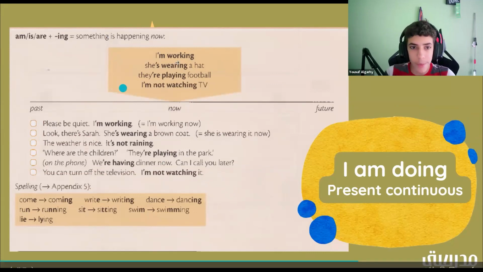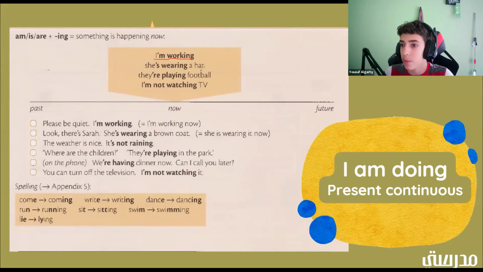Okay. So I'm working here. This is the first sentence. I'm working. That means that the person is working right now. She's wearing a hat. That means she's wearing it right now. They're playing football. That means they're playing it right now. And the same thing with I'm not watching TV. That means I'm not watching it right now.